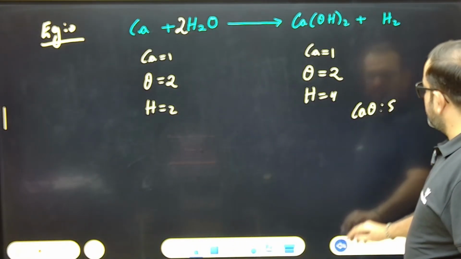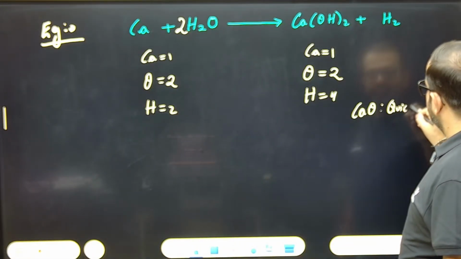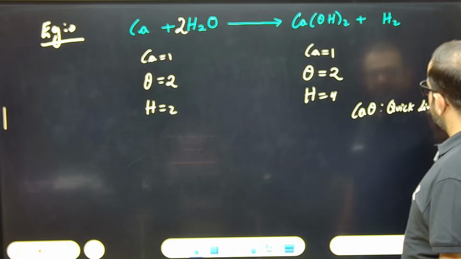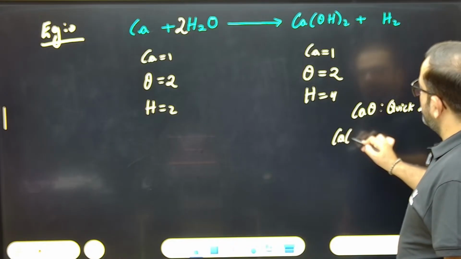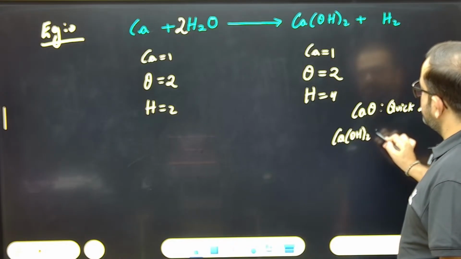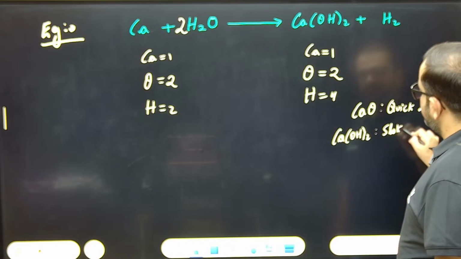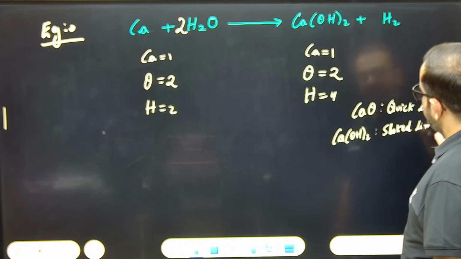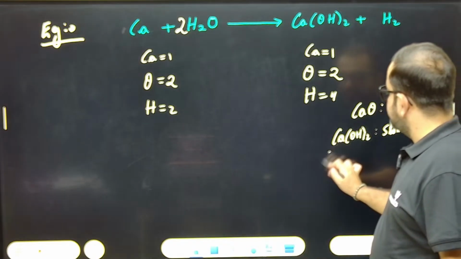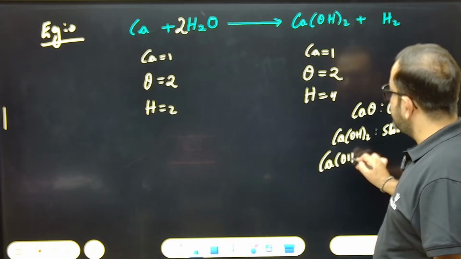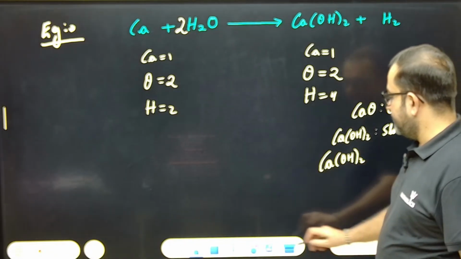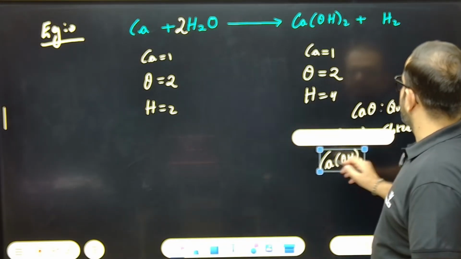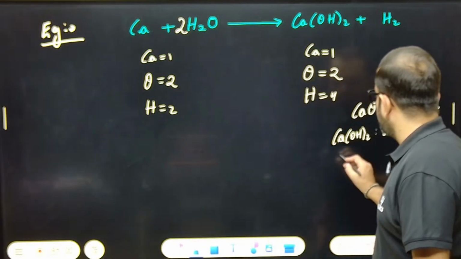CaO is called quicklime. Quicklime, copy it. Ca(OH)2 is called slaked lime. Slaked lime. Okay. If Ca(OH)2 is aqueous, meaning with water,